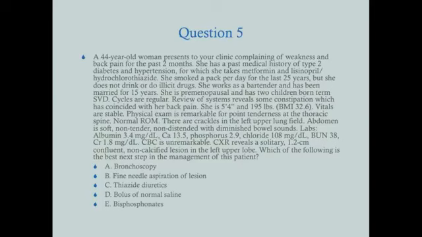Okay, so the answer to this one is D, a bolus of normal saline. So what does this patient probably have? Well, what do we know she has, and what do we think she might have in addition to that? So we know she's got hypercalcemia, symptomatic hypercalcemia. She's got a high calcium level, and she's got these signs of hypercalcemia. Not really blatant signs, but she's got constipation. If you have constipation, you're not necessarily going to get high calcium, but if you already have a high calcium level and the patient has constipation, well, then you know where the constipation is probably coming from.